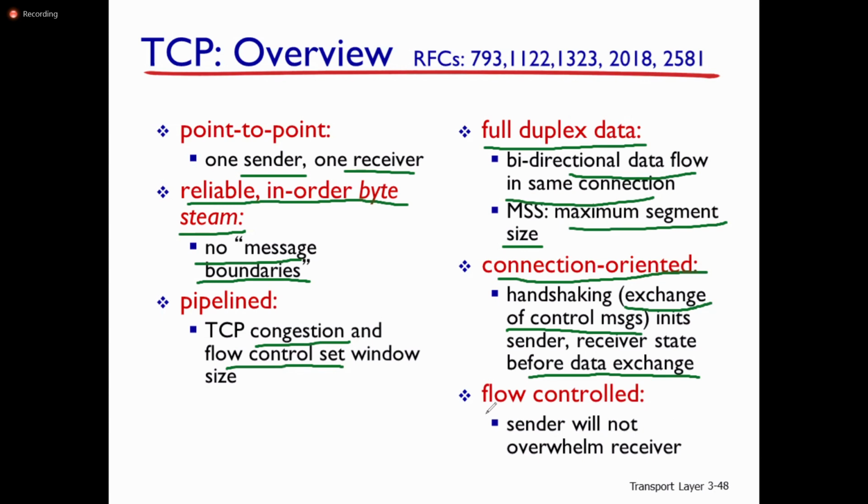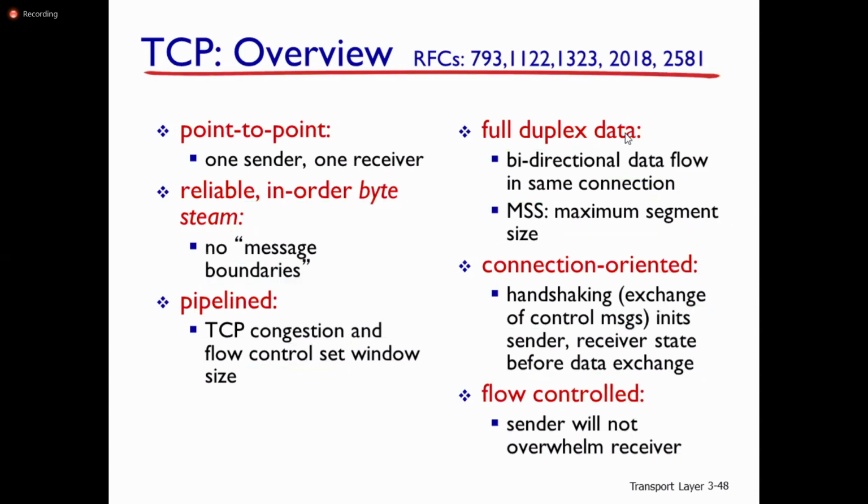So flow control, the sender will not overwhelm the receiver. The sender data rate must be less than or equal to receiver's data rate. It must not be more than the receiver's data rate. If the sender data rate is more than the receiver data rate, there is a possibility of overwhelming of the receiver. Overwhelming of the receiver, that comes under flow control. This is about transmission control protocol.